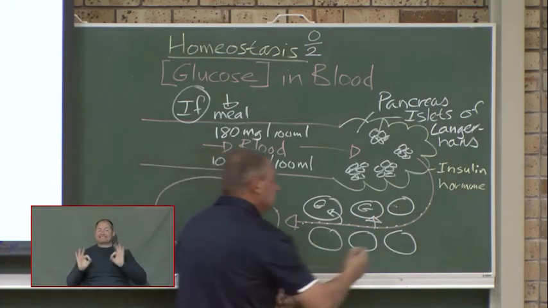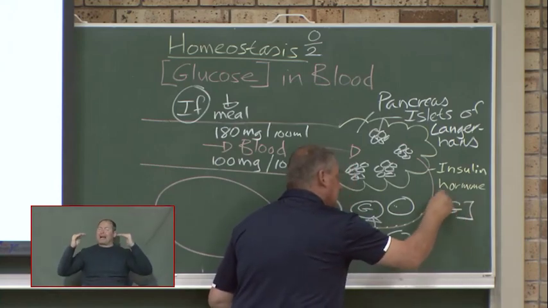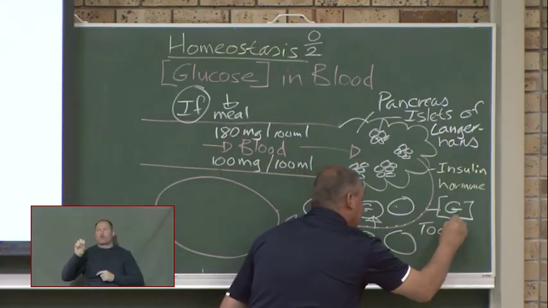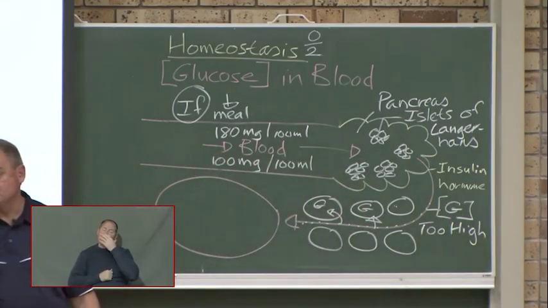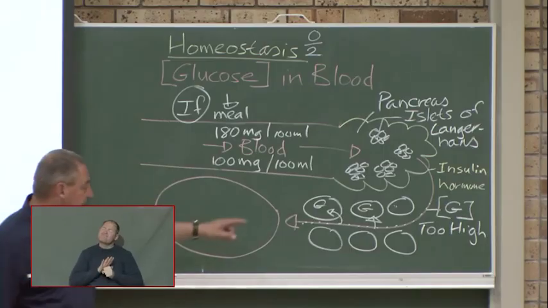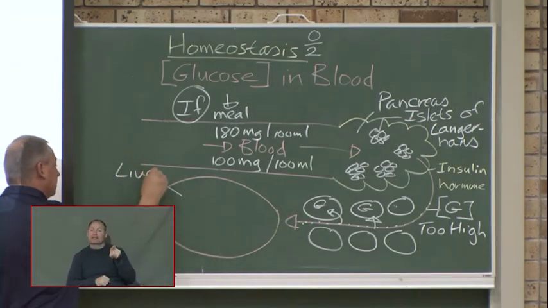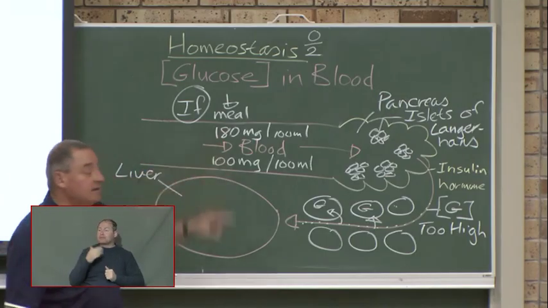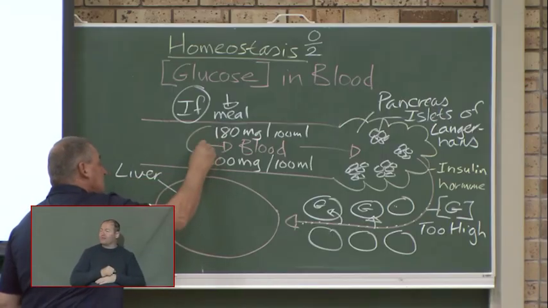please, there is too much. The glucose in here, the glucose concentration, I'm making G for glucose, is what now? What is the problem? There's too much glucose in the blood. It's saying to the body cells and ultimately to this organ called the liver, please help. Make a plan because the person is going to die. You die from sugar diabetes if it does not come back to normal.